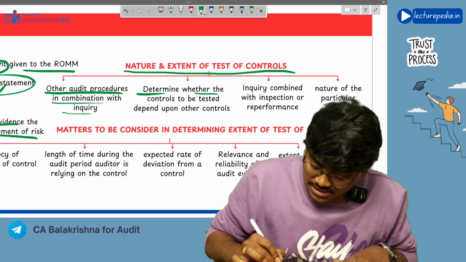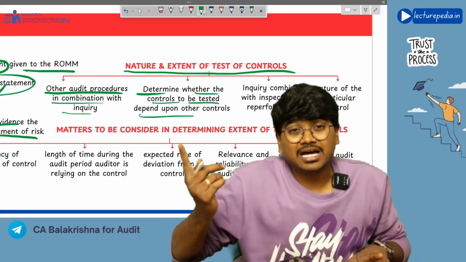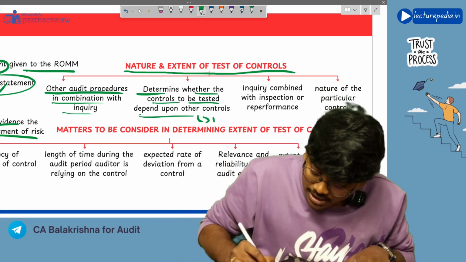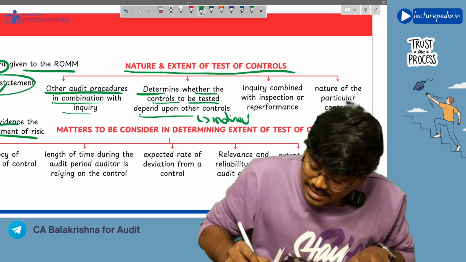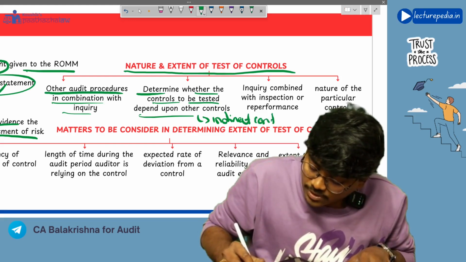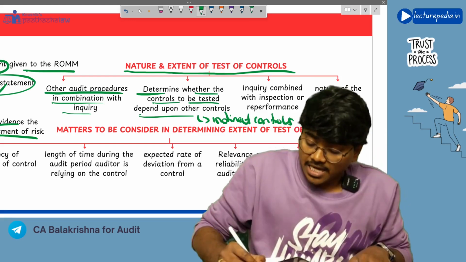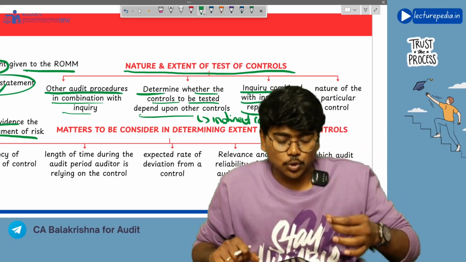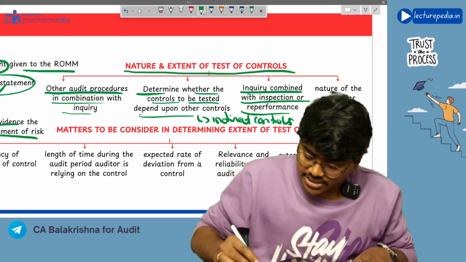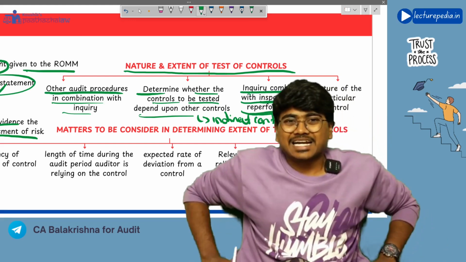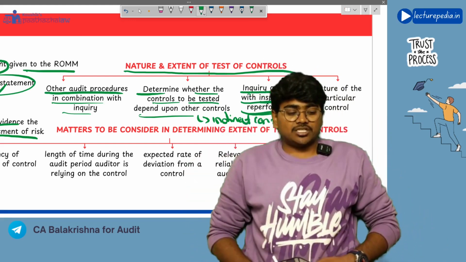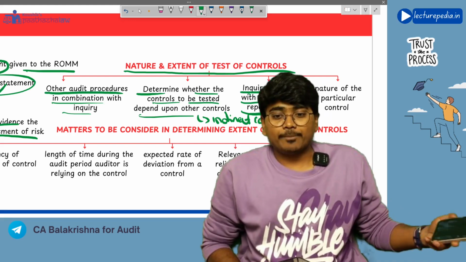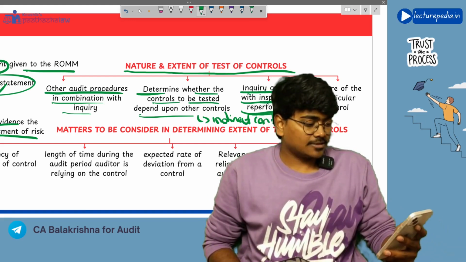Next, determine whether the controls to be tested depend upon other controls. That is, whether there are any indirect controls that you will determine. Next, inquiry combined with inspection or reperformance. You will do inquiry in combination with inspection or reperformance. In combination with these two audit procedures, you will perform inquiry. Got it?